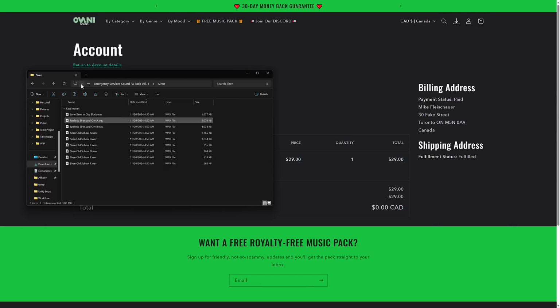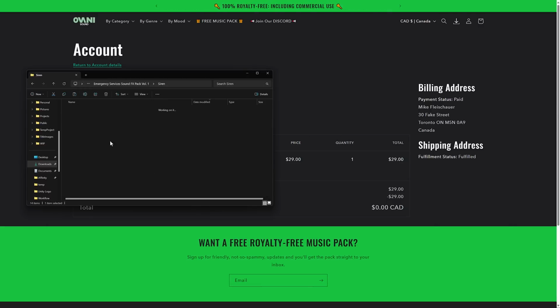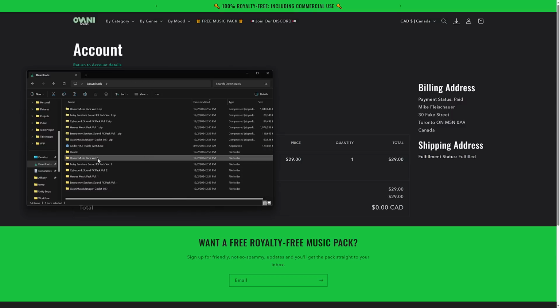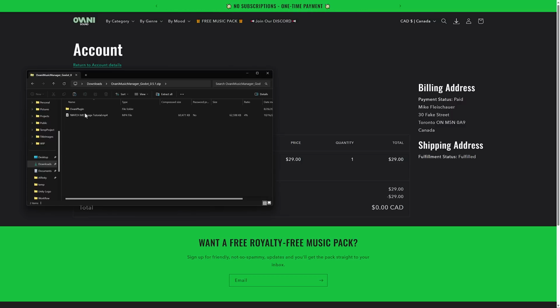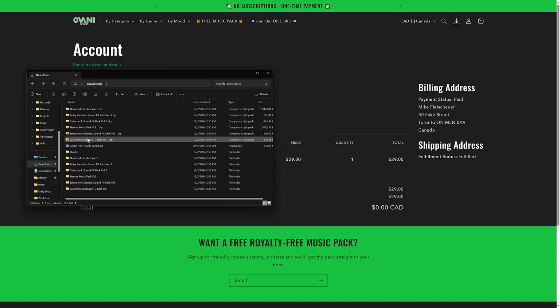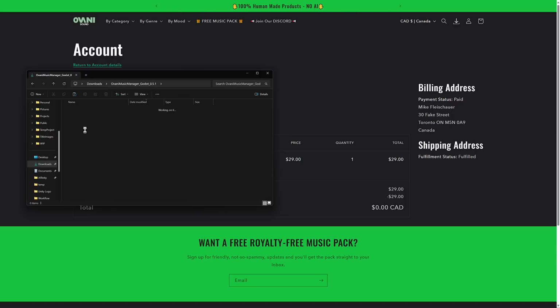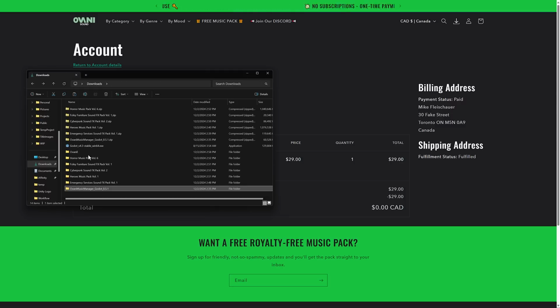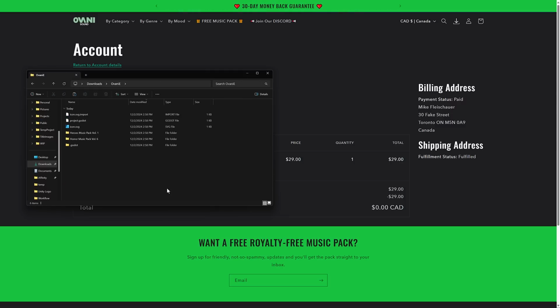The other thing we need to do for our download, now that all those have been imported, is go ahead and grab the plugin. So the plugin is available here, the Ovani Music Manager. Let's go to the extracted version. Ovani Music Manager, grab the Ovani plugin. By the way, there is an MP4 that walks you through how these things actually work. And then once again, we go to our project, we drop that in, and done.